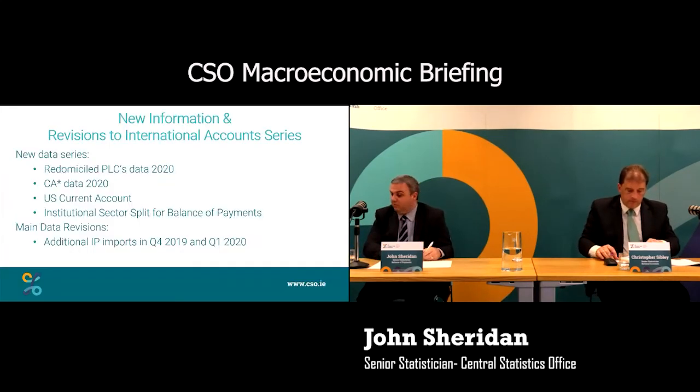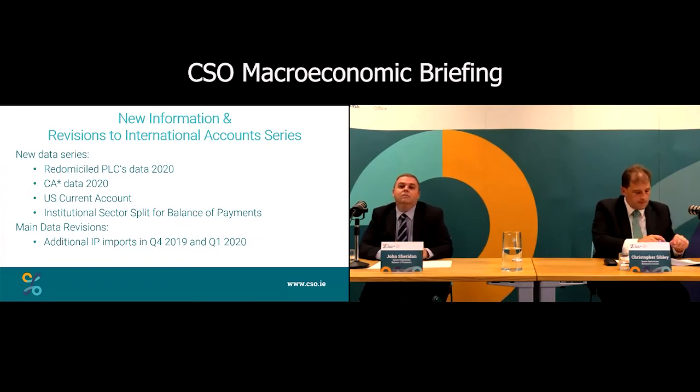So to look at those in a little more detail, we can see that we have updated our domicile PLCs data for 2020, and we've also revised 2018 and 2019, and the same for current account star. This release, we've also included a US current account similar to our UK current account, and we'll look at that in a bit more detail later. And we've also introduced an institutional sector split for balance of payments, and we'll go into that in a little bit more detail later. Our main data revisions across the quarters from Q1 18 up to Q1 2021 are mainly driven by the additional IP imports in Q4 2019 and Q1 2020.